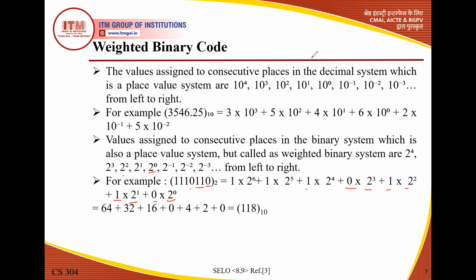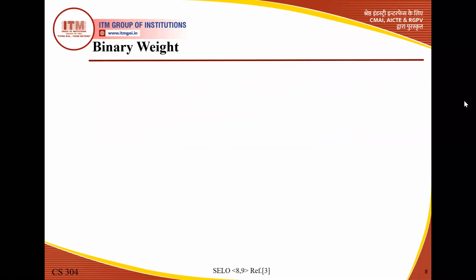So this is the same method, but we change the value of the base, because here we are talking about binary, and there we were talking about decimal. When we solve this, it can be easily converted. So this is the basic concept of the bit. Each position has a different bit, that's why we talk about a weighted binary code. Now we move to the next topic, the binary bit.